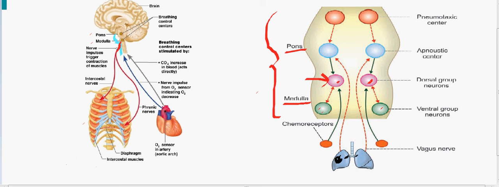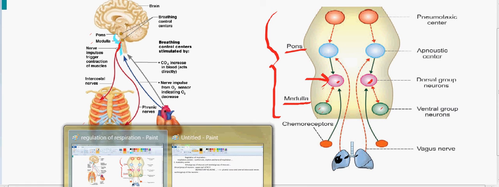So during inspiration, we can see that the diaphragm just contracts, or if it senses the need for expiration, the medulla can send impulses to the diaphragm to relax so that it can attain its dome shaped position and help in the expiratory process. So that is how it can regulate both our inspiratory and expiratory process, whereas the dorsal group of the neurons in the medulla can only influence on the inspiratory process.